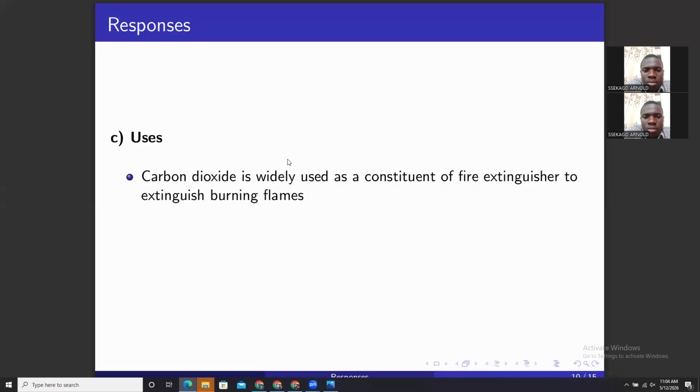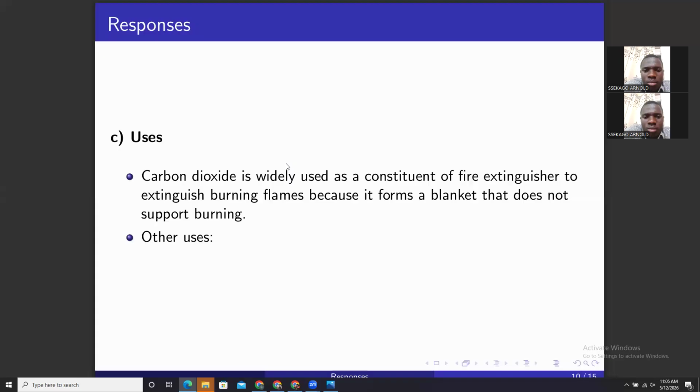If you have ever pressed a fire extinguisher at school, it gives out carbon dioxide, which forms a blanket that does not support burning. So it is widely used as a constituent of fire extinguishers to extinguish burning flames.